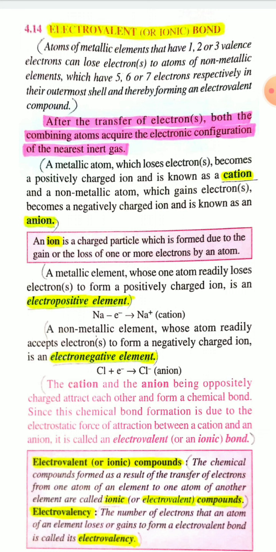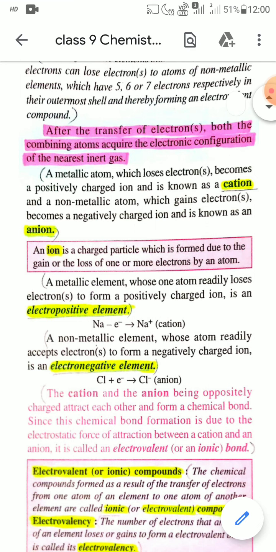To attain the octet or sometimes duplet, elements transfer or share, gain or lose their electrons. As a result of this redistribution of electrons, a force of attraction develops between the atoms, which binds them together to form molecules, and this force is known as chemical bond.